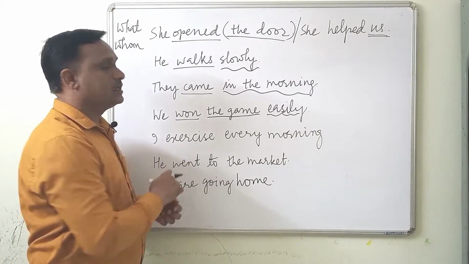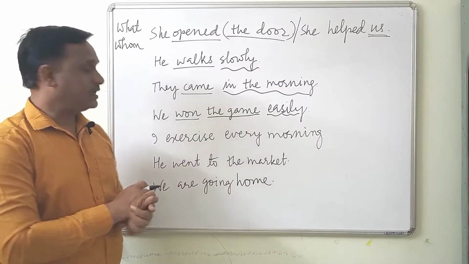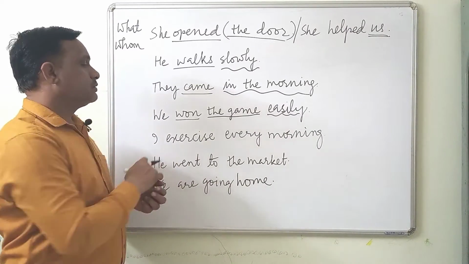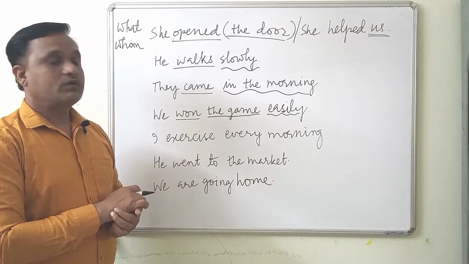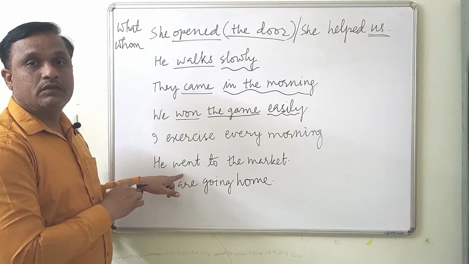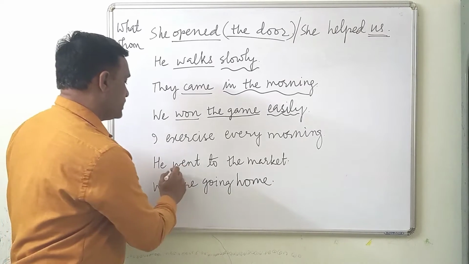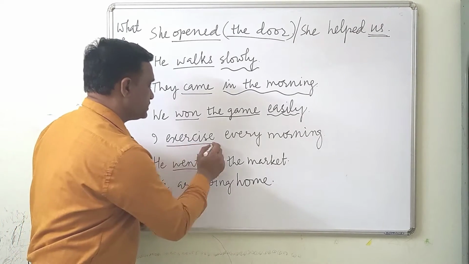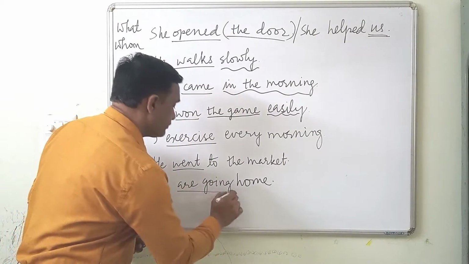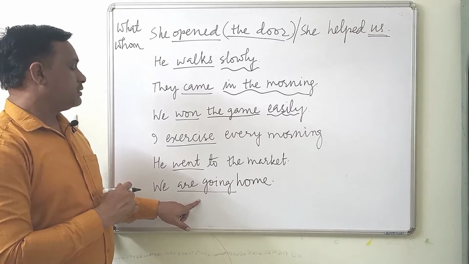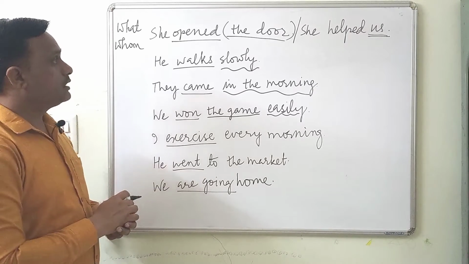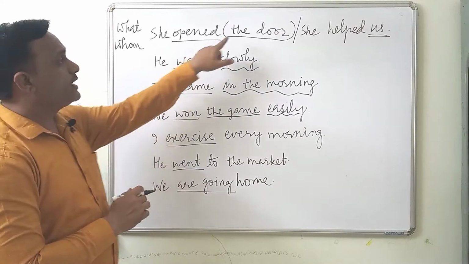I exercise every morning. What do I exercise? Whom do I exercise? No answer. He went to the market. What did he go? Whom did he go? No answer. Went is the verb over here. Exercise is the verb over here. We are going home. Are going is the verb. What are we going? Whom are we going? No answer.